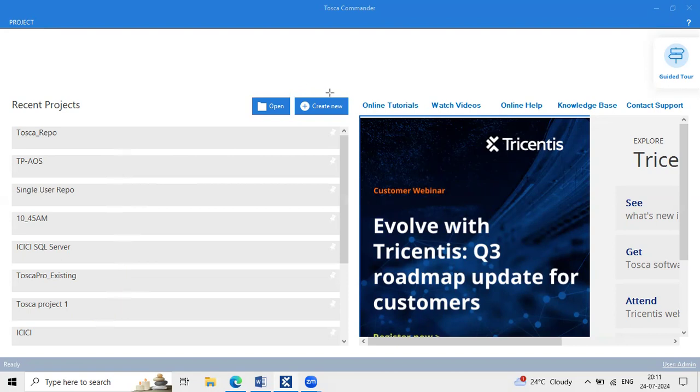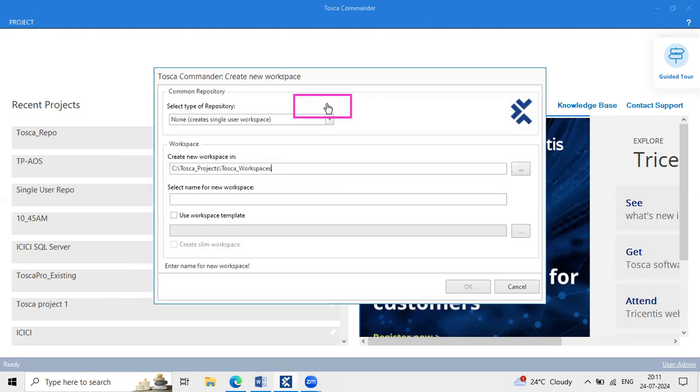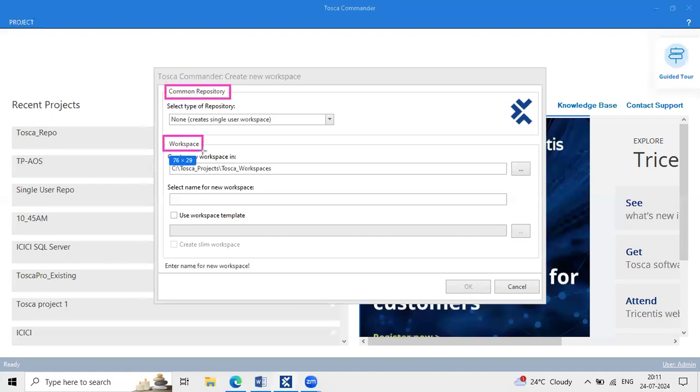So how to create these projects? To create these projects, we always use this feature, create new option. Okay. Click on this create new. Once you click on create new, here you can see this is differentiated into two subcategories. One is common repository, another one is workspace. Workspace, project, all these things come under one terminology only. Okay. Workspace seems like project details.